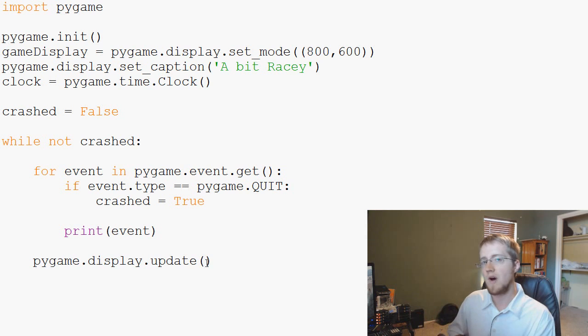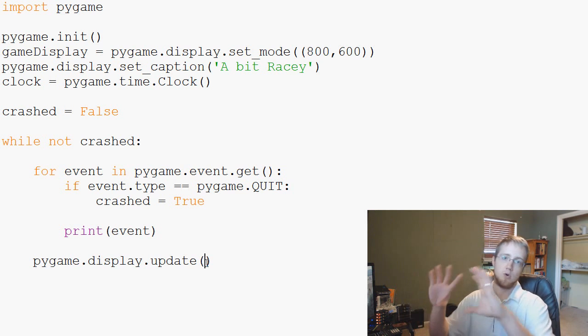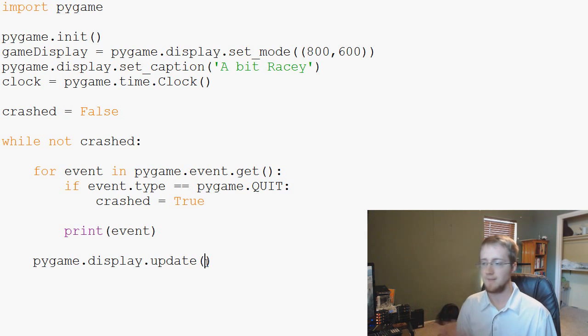So the background processing, and just processing in general, would be a little easier if you were to just update small things at a time. But if you do not put any parameter in there, it just updates the entire surface. Again, you might as well think of surface as your whole window. It's going to update everything you're seeing.